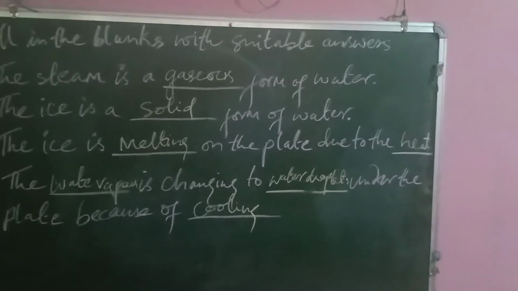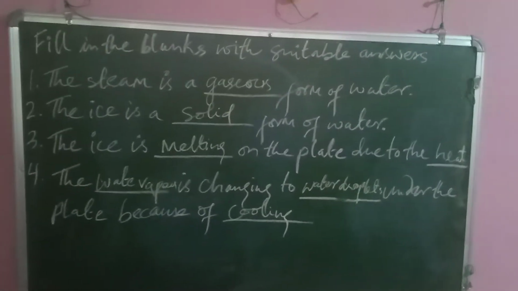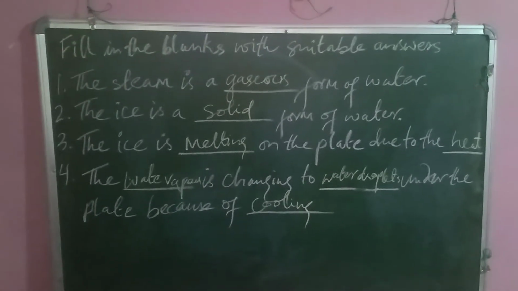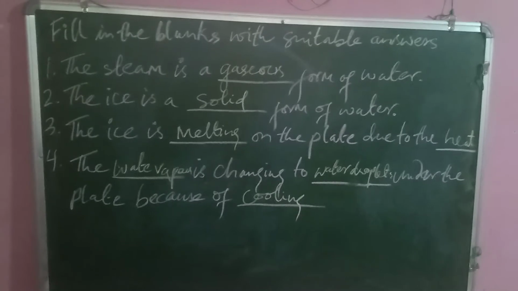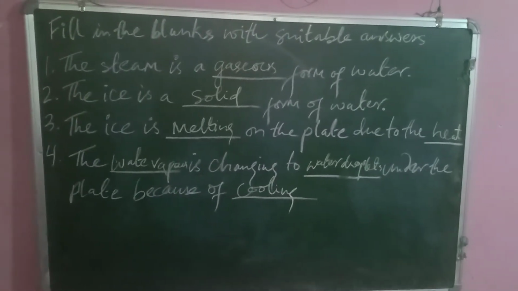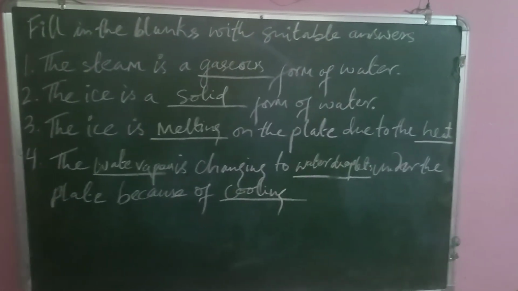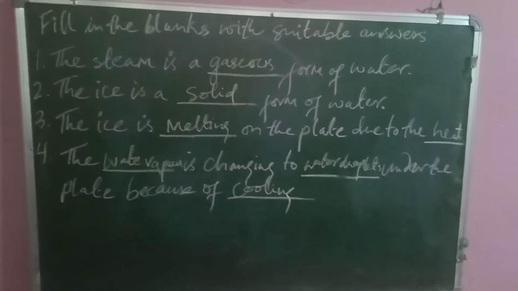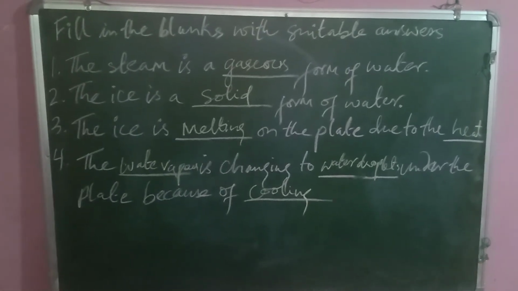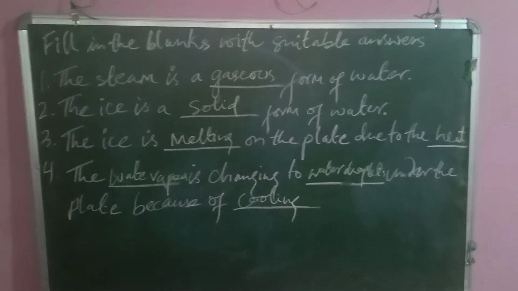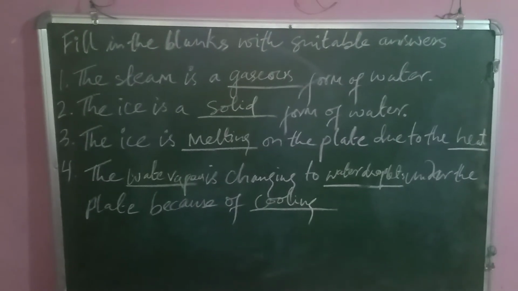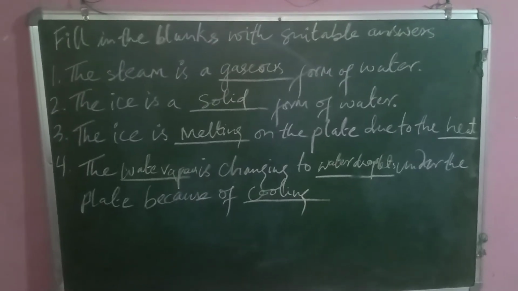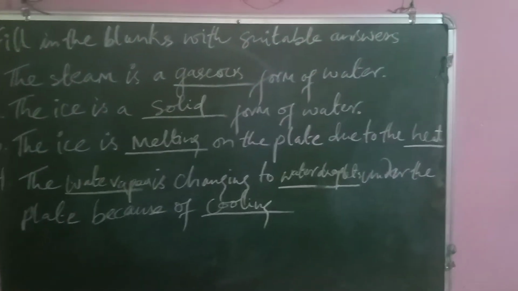So if you see in the first page of your chapter, that is page number 47, you can see the fill in the blanks with a suitable answer. So we have to fill those blanks. The steam is a gaseous form of water, as you all know, and the ice is a solid form of water, and the ice is melting on the plate due to the heat, okay, and the water vapor is changing into water droplets under the plate because of cooling, okay.